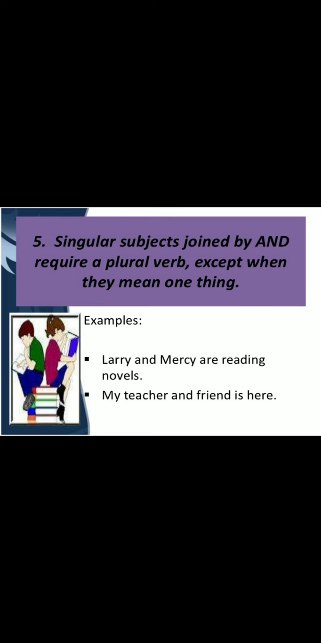Next, we can see number 5, singular subjects joined by and require a plural verb, except when they mean one thing. For example, Laurie and Mercy are reading novels. So here the sentence shows singular subjects joined by and requiring a plural verb. Number 2, my teacher and friend is here. So here and joins the subjects. It is subject verb agreement.